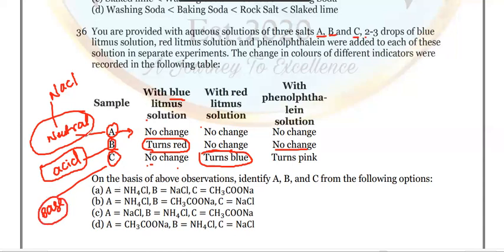Look at the options. A should be neutral, NaCl. We have only one option with NaCl. B is NH4Cl, a weak acid. C is CH3COONa, base. Acid, base, and neutral. Option C is the right answer. So question number 36, the answer is option C.